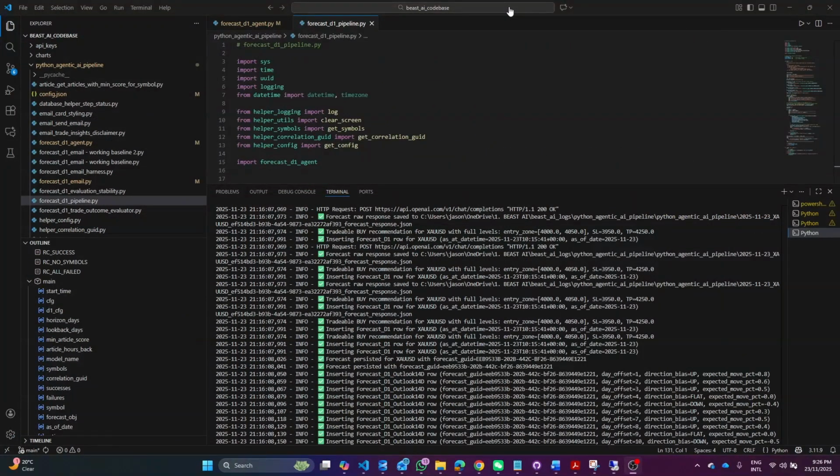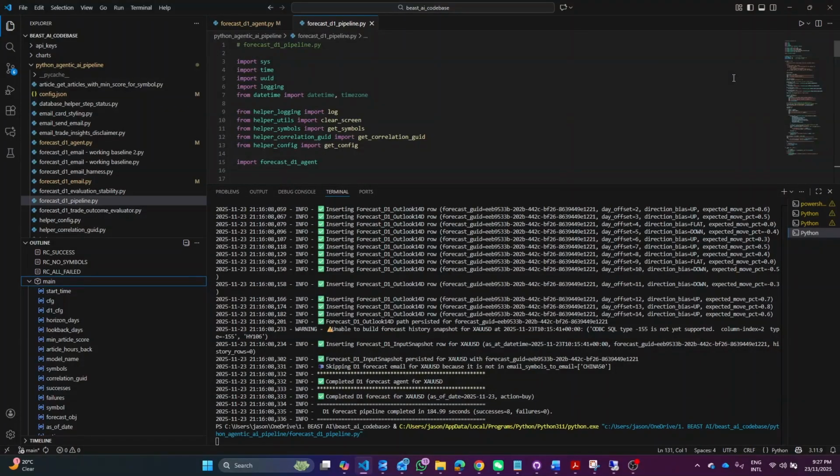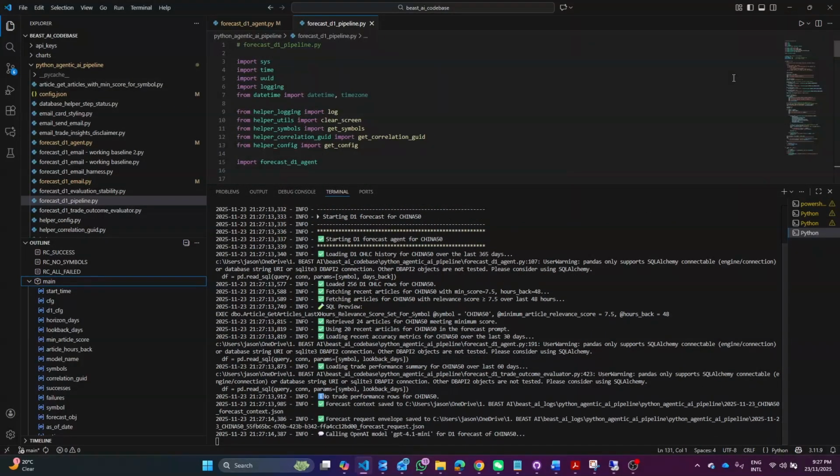Now, if we go back to the actual pipeline, the agentic AI pipeline, which I've created and which has gone live today, if we run that, then this is a development environment. If we run that, what you'll see is that the agentic AI kicks off. It starts pulling information.